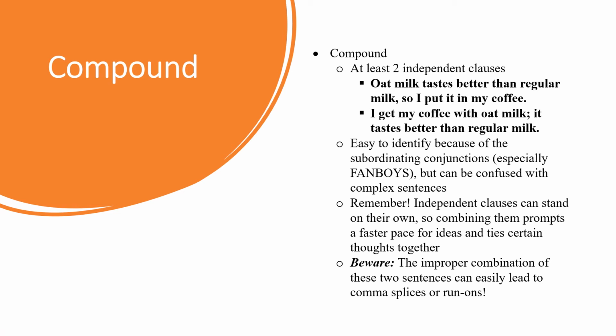Compound sentences exist to increase pacing by linking similar ideas, but remember, when making compounds, be alert as to how you're connecting these independents, because improper combinations can lead to comma splices or run-ons, and we also have a video on those if you'd like to check those out.